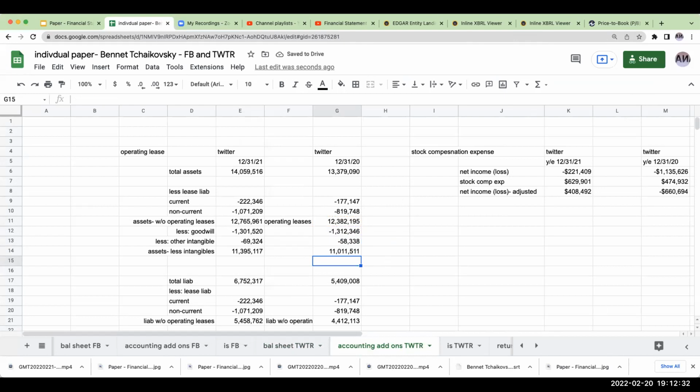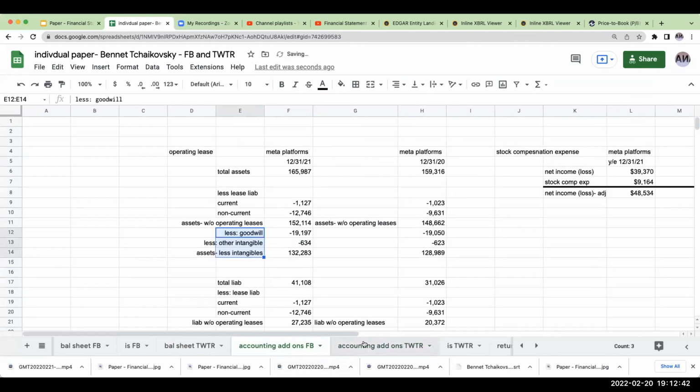Now, in terms of why we look at these add-ons, I really want to encourage you to look at the other videos I have made in this regard. But the importance of identifying these other intangible assets and accounting add-ons is that, in my opinion, the leases are not really real. These are obligations that should be disclosed in the footnotes to the financial statements. They should not be included on the front of the balance sheet. However, those are the rules that we follow.